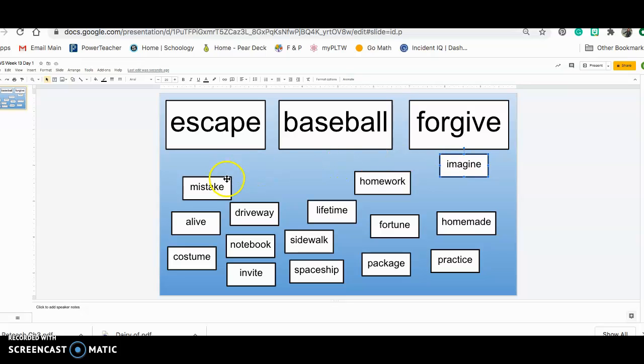Now I'm looking at this word mistake, and it falls into this category under the keyword escape. I'm looking at this word homework, and it falls under the keyword baseball. Be sure to say the words, sort the words, write the words, and then read the words.